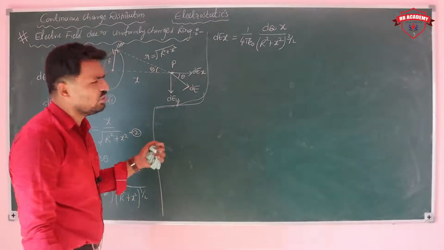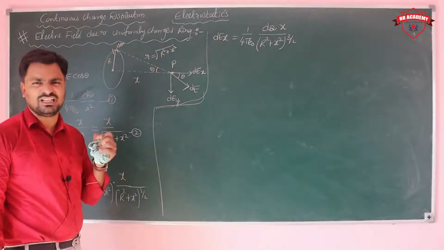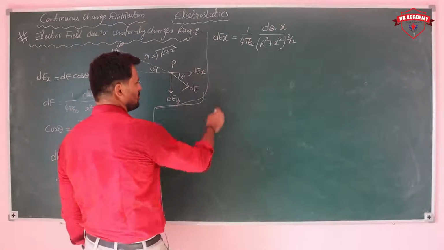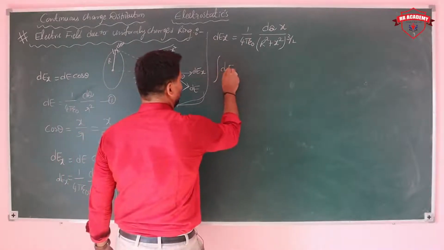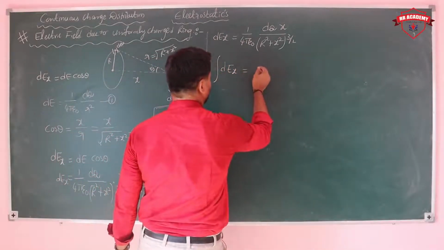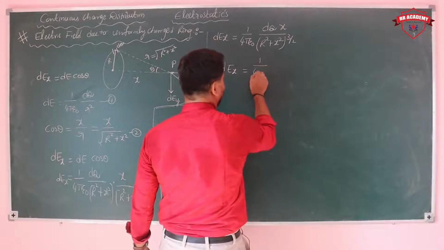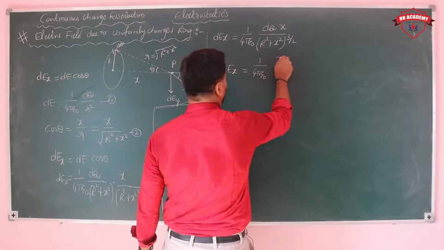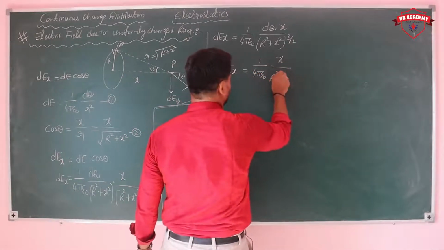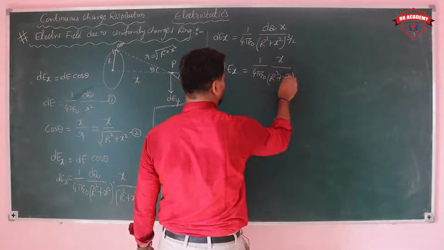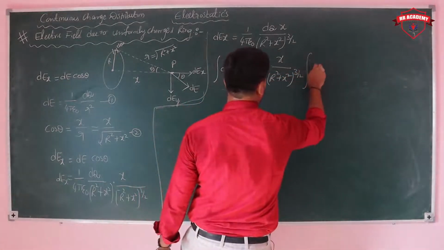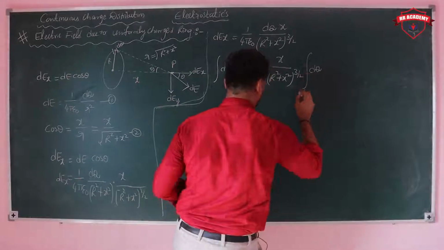We need to get only the total value of the field, so that's why I am simply taking integration on both sides. Then integral dEx is equal to 1 by 4 pi epsilon naught, which is constant, x upon r square plus x square whole power 3 by 2, also constant, and then simply integral dq.